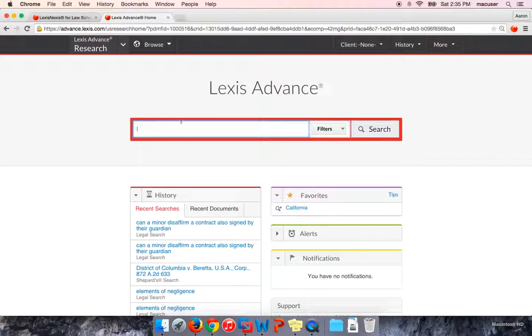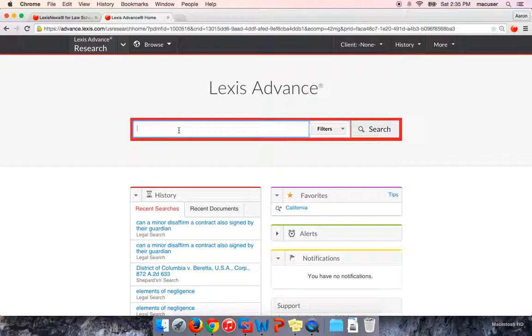So when you run any search on Lexis or begin your research, it's always good to start with secondary sources. Secondary sources are a great place to begin because they generally lay out the law in an easy to read format, kind of give you the elements needed to be presented, and then also within those secondary sources contain either footnotes or links to the primary sources that are directly on point. So things like cases and statutes that you'll need to know.